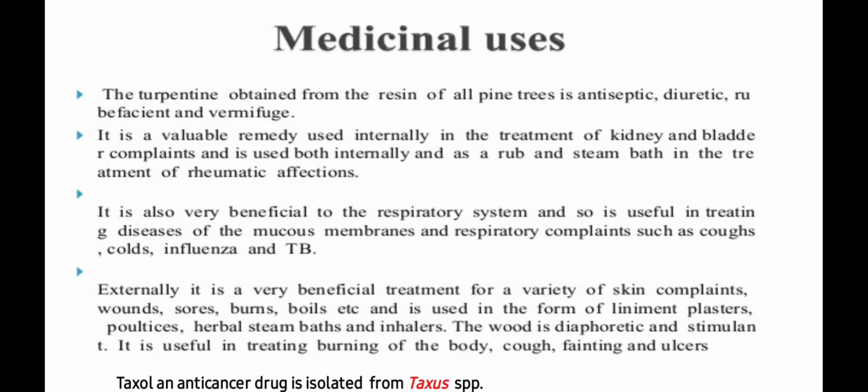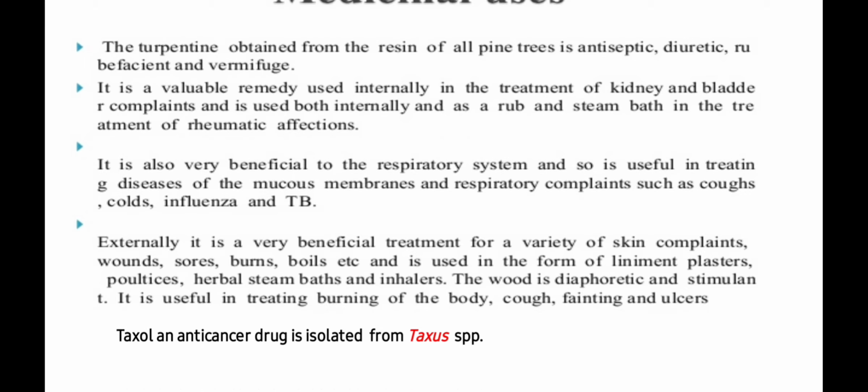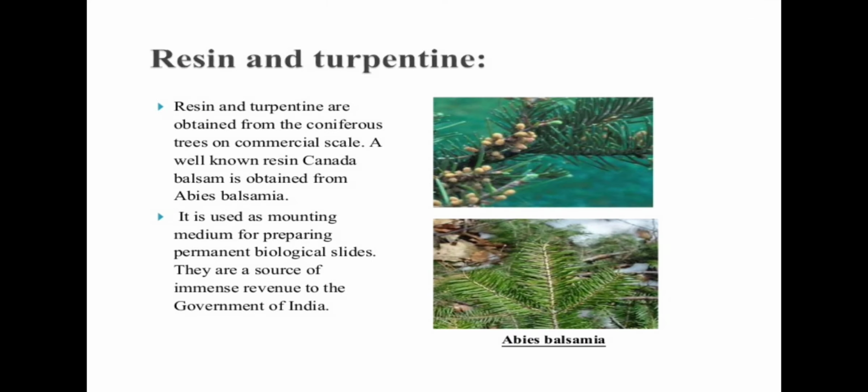Externally, it is a very beneficial treatment for a variety of skin complaints, wounds, sores, burns, boils, etc., and is used in the form of plaster, herbal steam bath and inhaler. The wood is used in sweating, burning of the body, cough, fainting and ulcer. Students, Taxol, an anticancer drug, is obtained from the Taxus species.